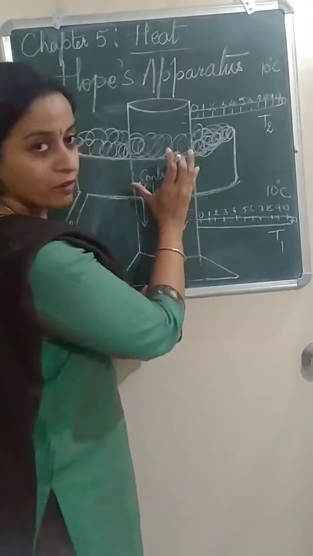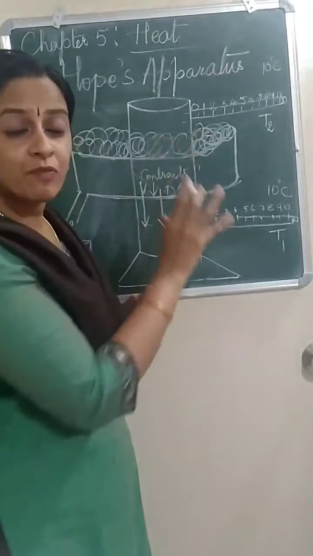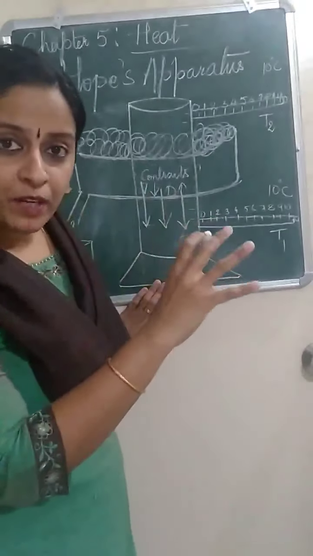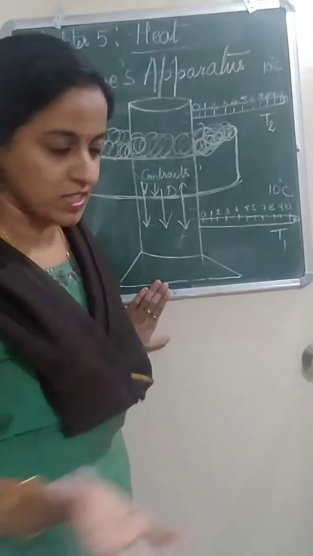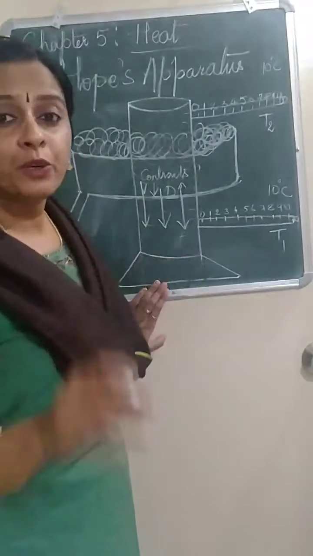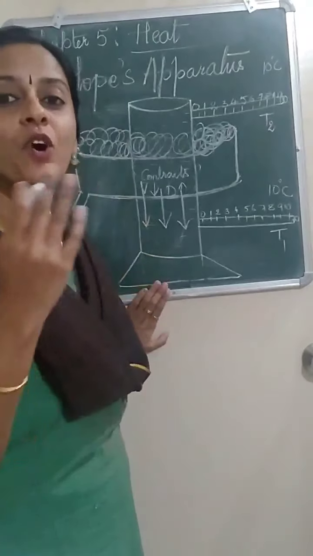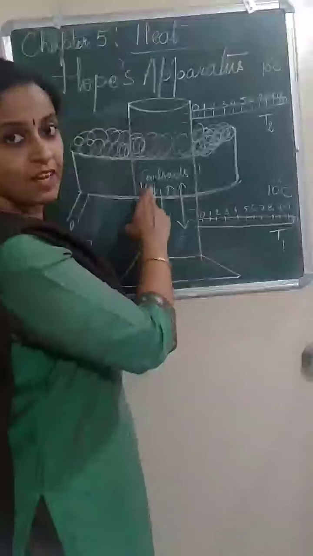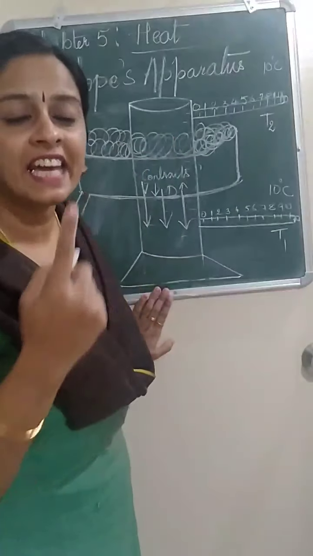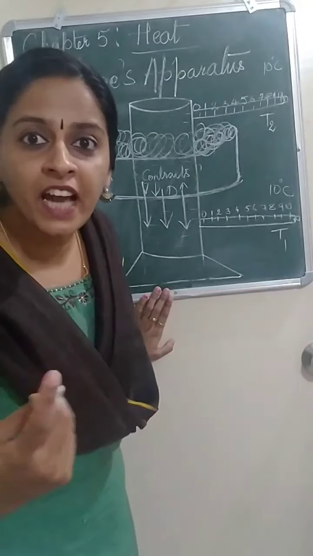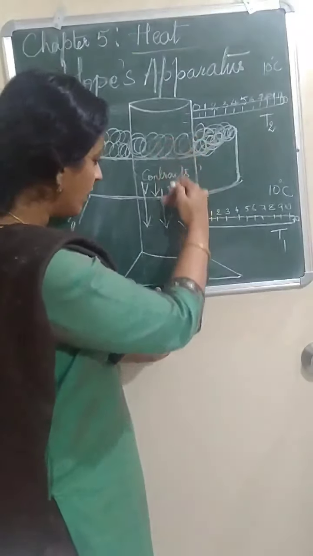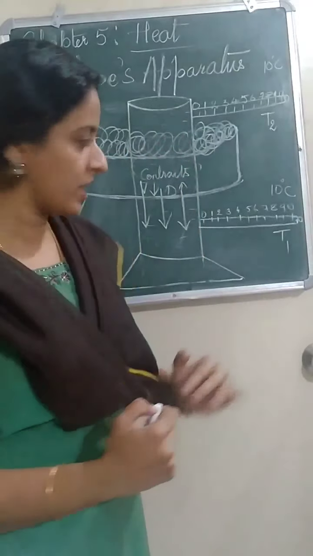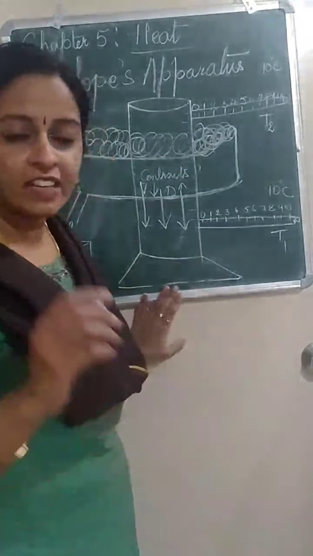The center part of the cylinder, that water is in close contact with the ice. So that part of the water will get cooled fast. This part of the water, due to cooling, it contracts. Contracts means volume decreases. Volume decreases means density increases. Density increased, so that part of that water will travel downward. Because more density means it will go down. So that part of the water will travel downwards.